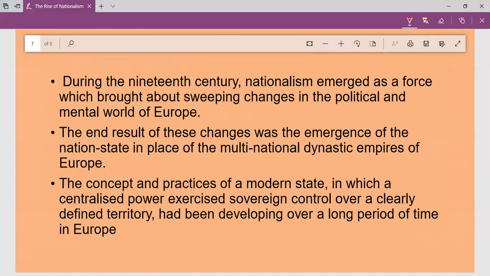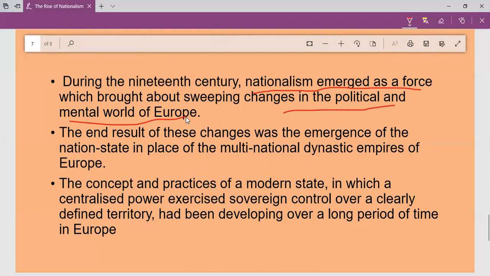So after the 19th century, nationalism emerged as a major force which brought about changes in the political and economic conditions and the mental world of Europe. It brought about a lot of changes, nationalism. So nationalism means a very strong feeling of support for your own country. That is what we call nationalism: very strong feeling of support, love and affection towards your country.